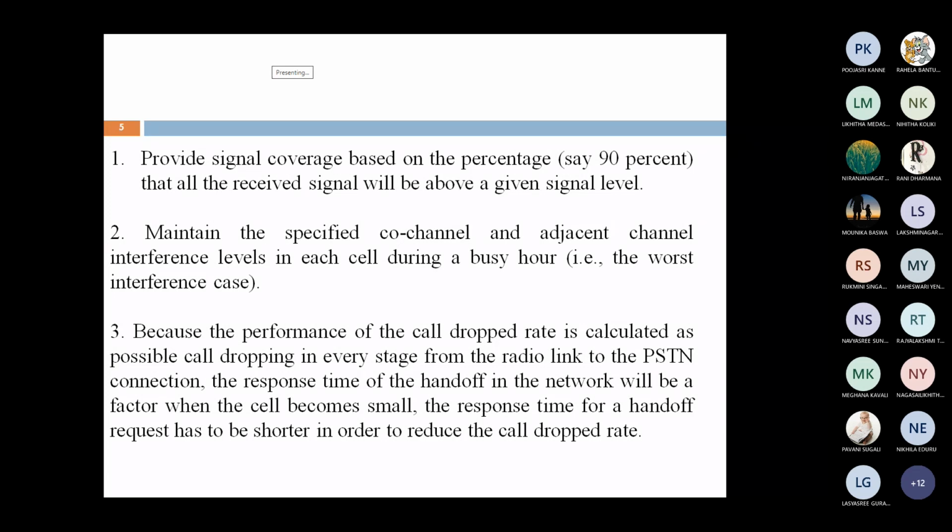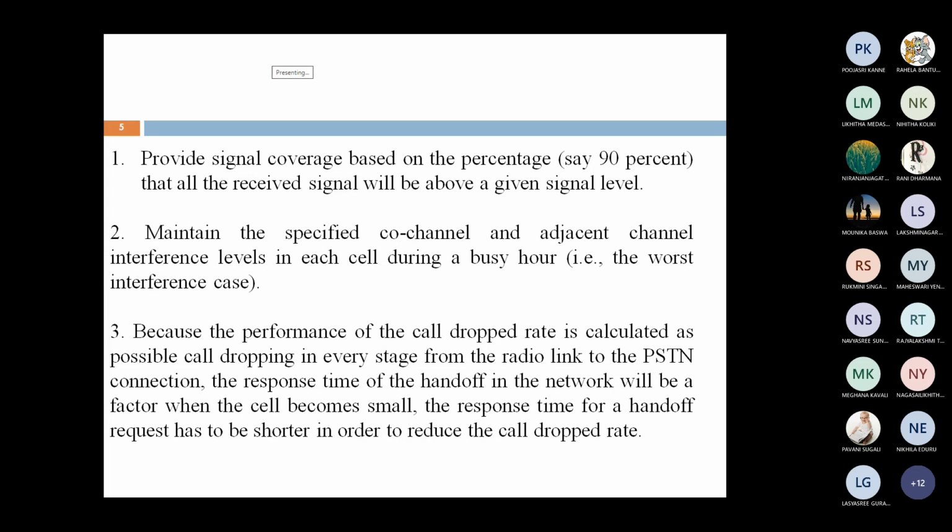We have to maintain a good signal strength to cover the total cell. At least 90% of a cell has to have good signal strength. That is the first factor. The second factor is to maintain a specified co-channel and adjacent channel interference in each cell during busy hour. At least in busy hour, we have to maintain low co-channel and adjacent channel interference levels. This is the second factor.